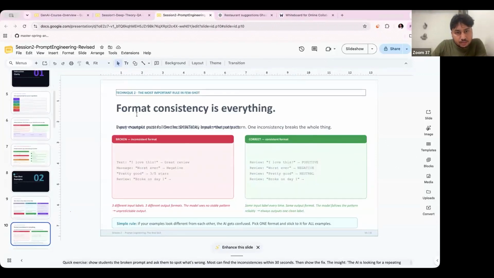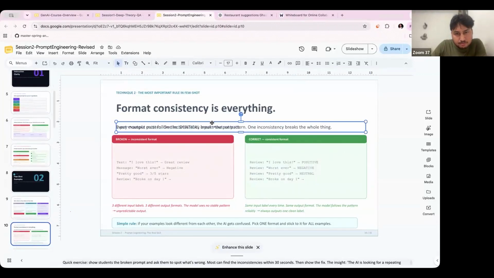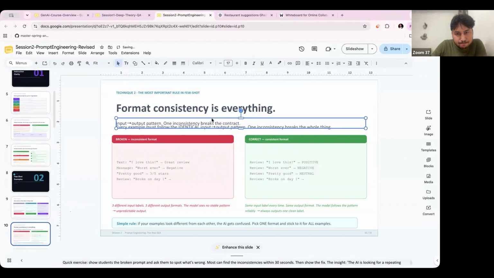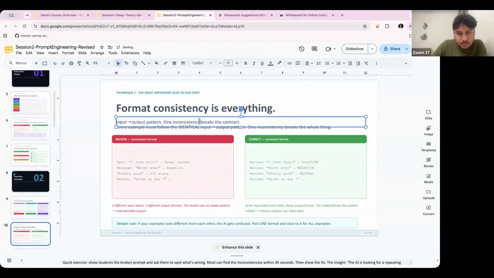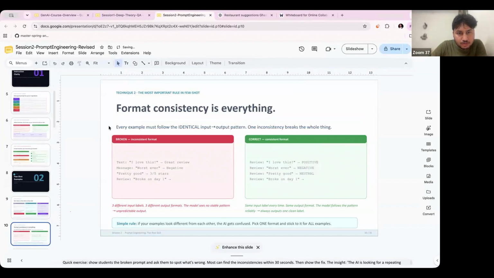Next is, okay, just give me a minute. This one, right here. Format consistency is everything. So this is an example, guys. Let me give you an example of a bad prompt and a good prompt. So just see this example, guys. You define here that whenever a user posts a review, you need to give this kind of output.